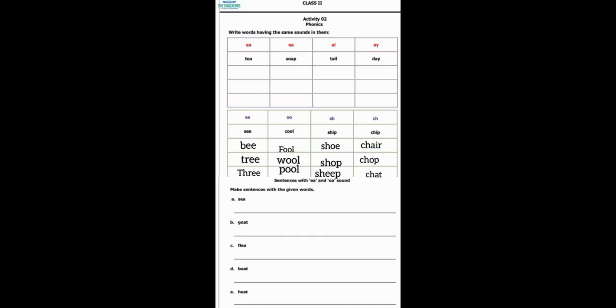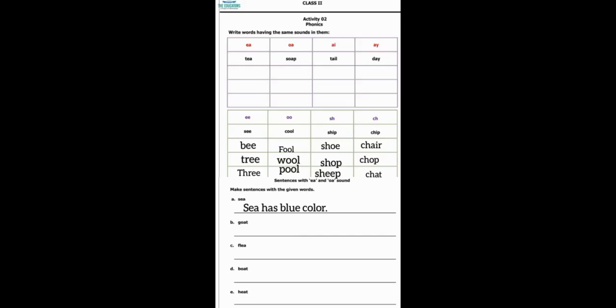Give it a try. Yes, let's make a sentence of sea. Sea has blue color. Yes, we did it. We made a sentence of the word sea. Sea has blue color.